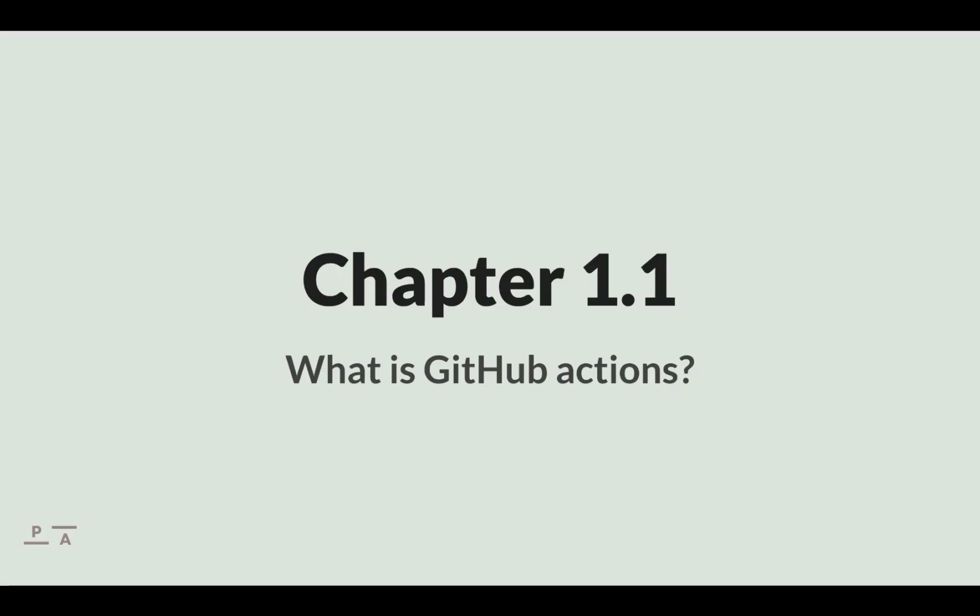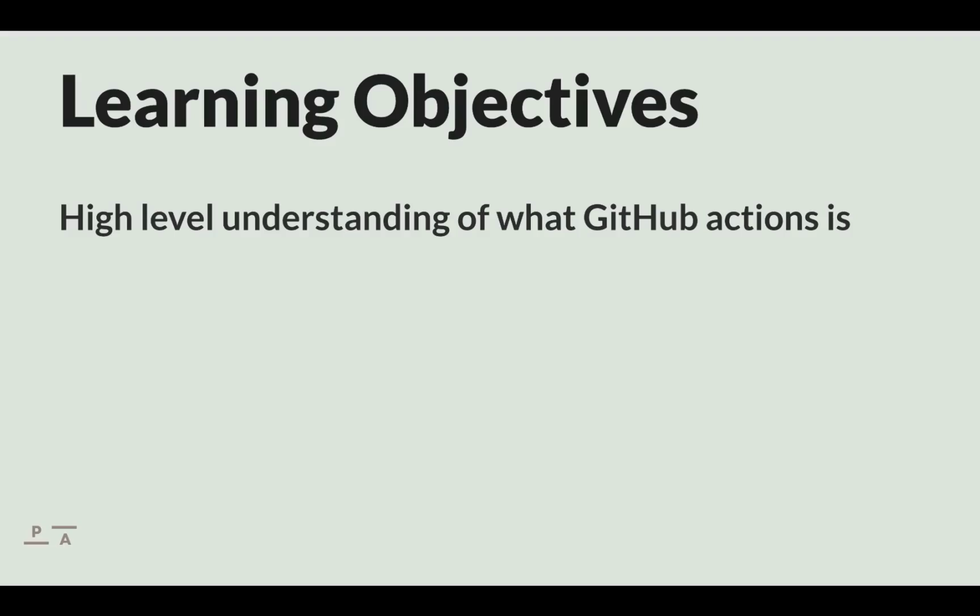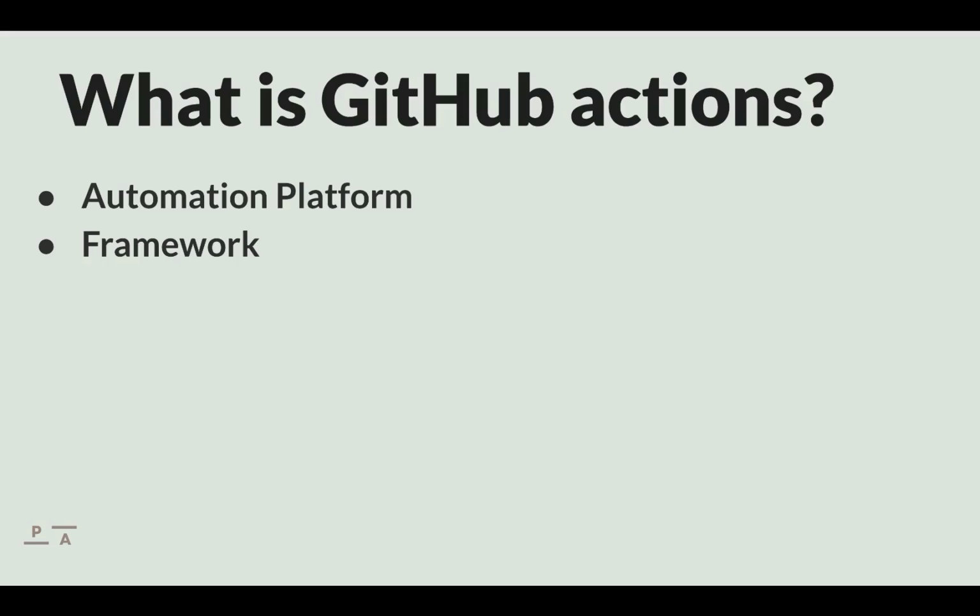What is GitHub Actions? The purpose of this section is to obtain a high-level understanding of what GitHub Actions is. In its basic form, we can define GitHub Actions as an automation platform and a framework. Let's dive into each of these two concepts to understand what that means.